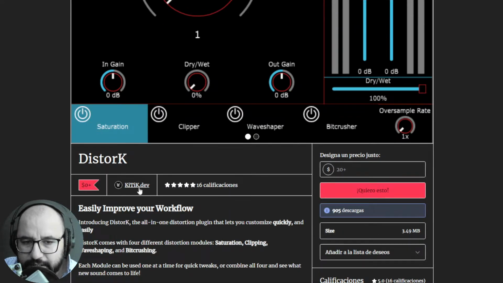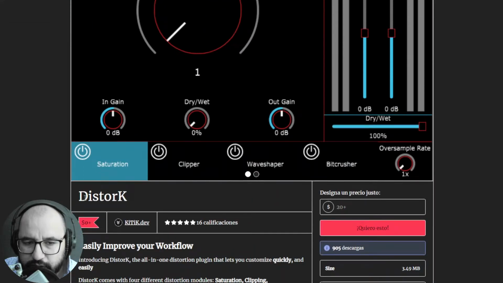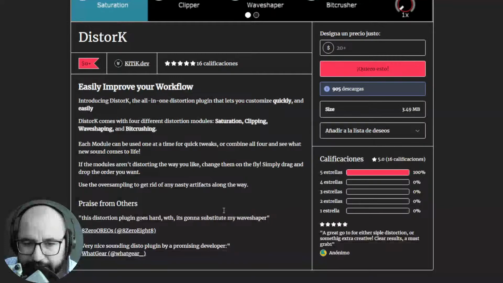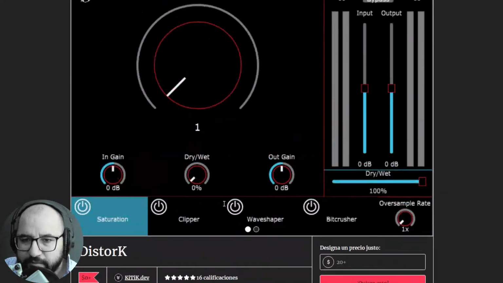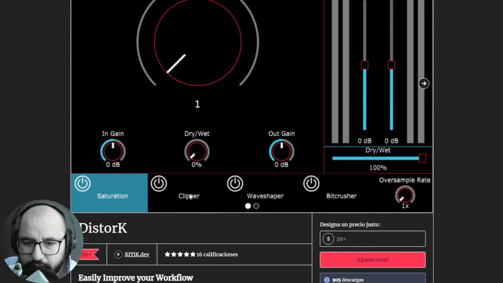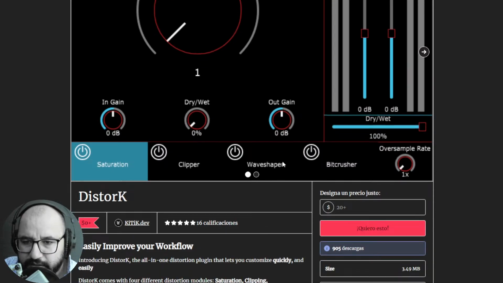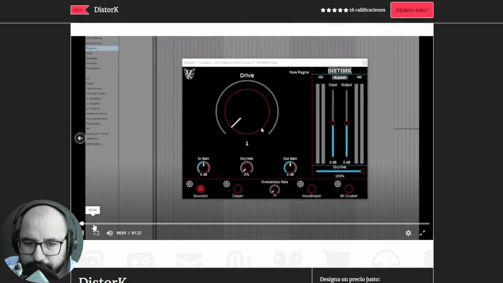By Kitik developer, we have a new distortion saturation plugin. This one is called DistorK, and it has 4 different distortion modules: saturation, clipping, wave shaping, and bit crushing. If I'm not mistaken, it's available for both platforms, Windows and Mac. We have the main control here, and we have the different modes. Here we can select the 4 modes of saturation. Let's check out some audio examples.